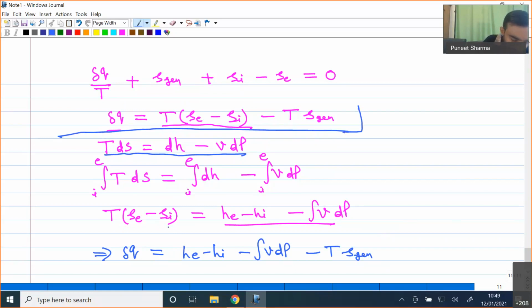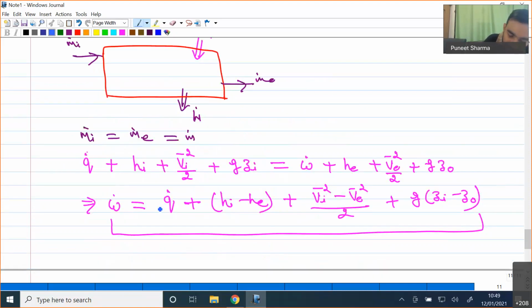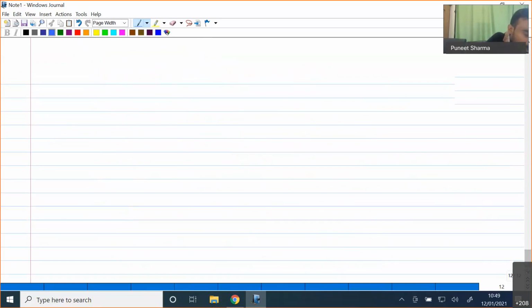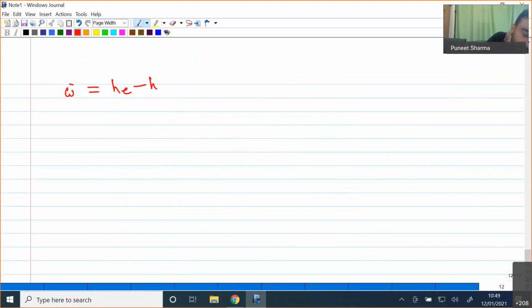So now, whatever value of heat transfer δQ I have got, this δQ value I will replace in my original equation of work transfer. If I replace this, I will find W dot, and we have seen that W dot is equal to Q dot. So Q dot, from here, I have got as H_e minus H_i minus integral of V dP minus T times S generation. So this is my replacement of Q over here.